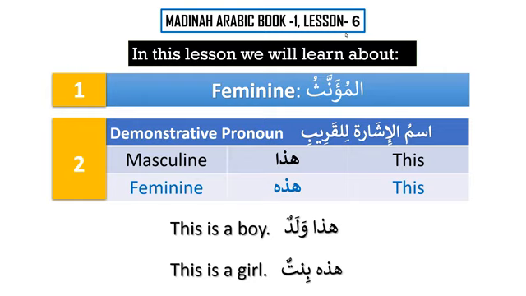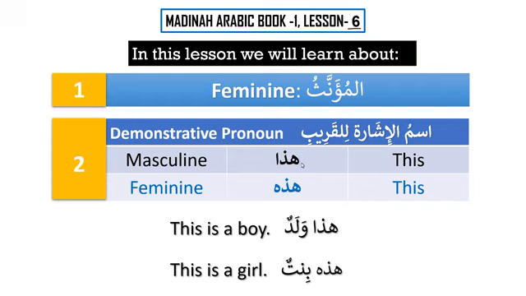Subhanallah, we are going to start lesson number 6 today. And of course, that is ذَلِكَ فَضْلُ اللَّهِ يُؤْتِيهِ مَن يَشَاءُ. That is only the mercy of Allah subhanahu wa ta'ala that we have reached this level. And inshallah, we will continue learning. In this lesson, we are going to learn about feminine, al-mu'annath, and ismul ishara lil qarib.